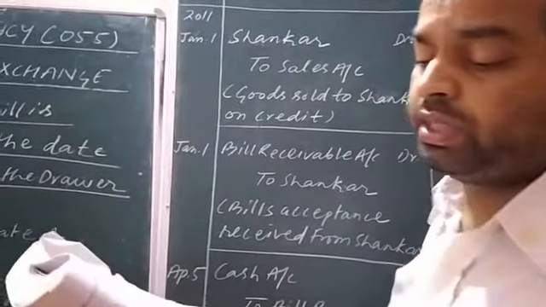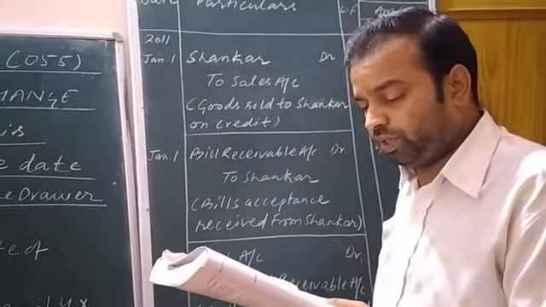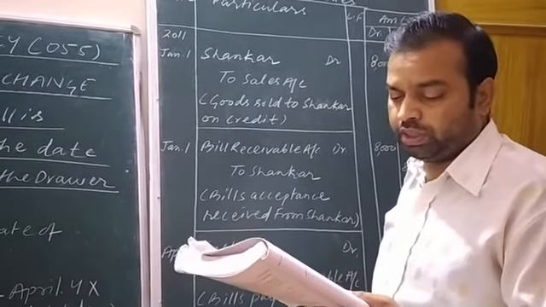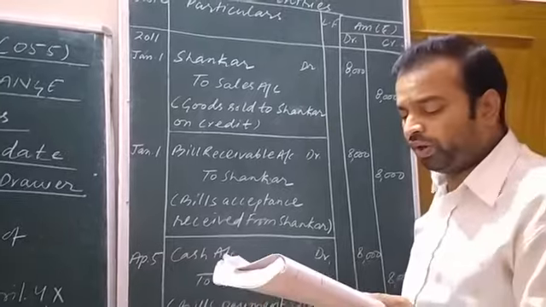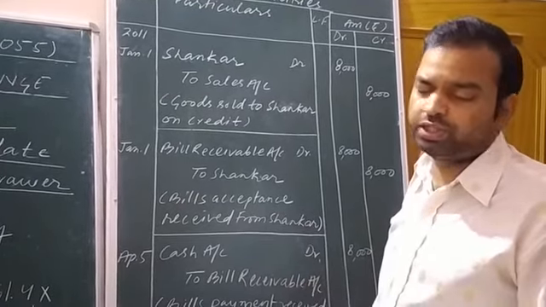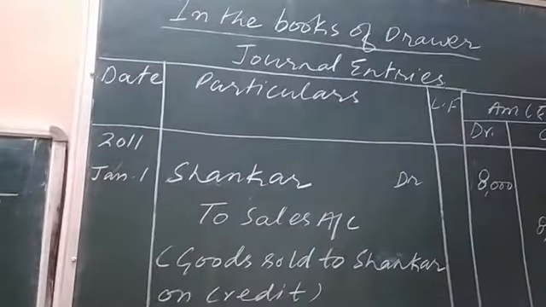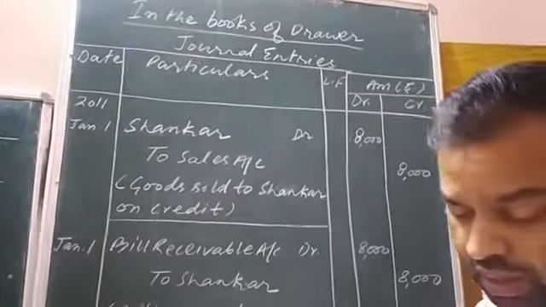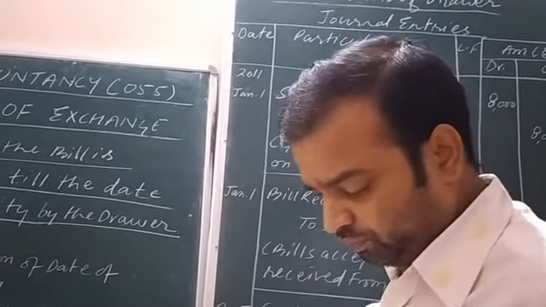Now question number 2 I am reading out. Before reading the initial lines of the question, I am reading out the last line of the question. Record the necessary journal entries in the books of Parvati and Shankar. Okay, what we need to pass? We need to pass the journal entries in the books of Parvati and Shankar. First of all, I will explain the journal entries to be passed in the books of Parvati.